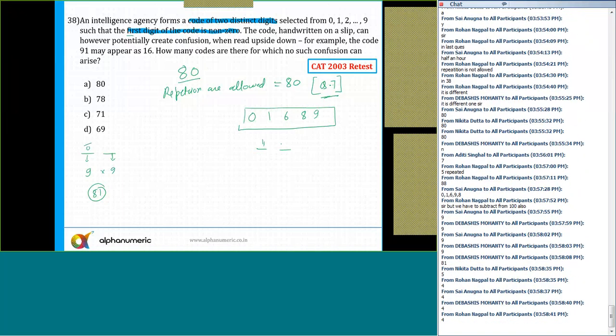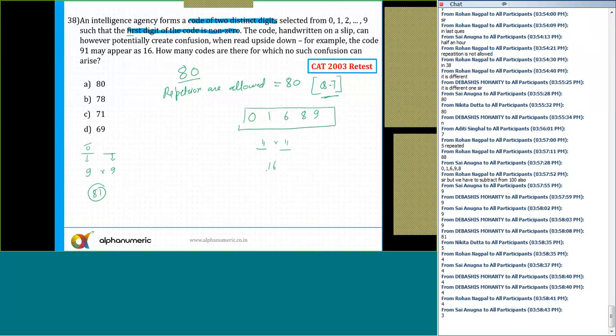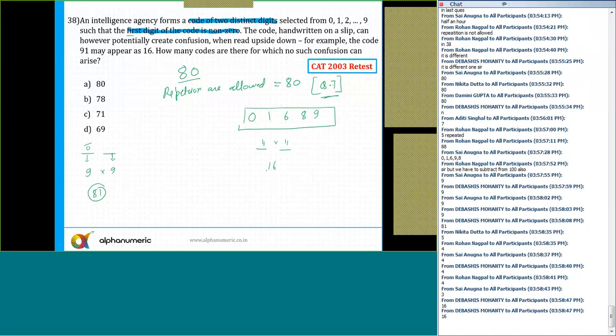That is 4 ways. The second place, again 4. Yes or no? Again 4. So 4 into 4, that will be equal to 16. Yes or no? But in 16, some of them will not create any confusion. Out of those 16, few of them will not create any confusion. Which all letters will not create any confusion? Please tell me. Which all letters will not create any confusion at all?